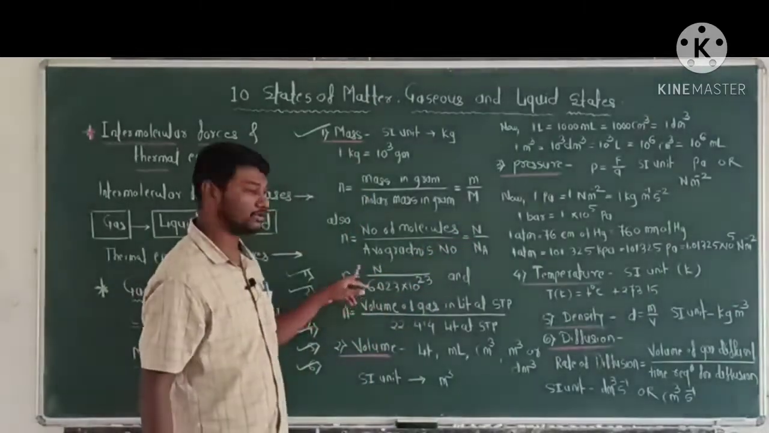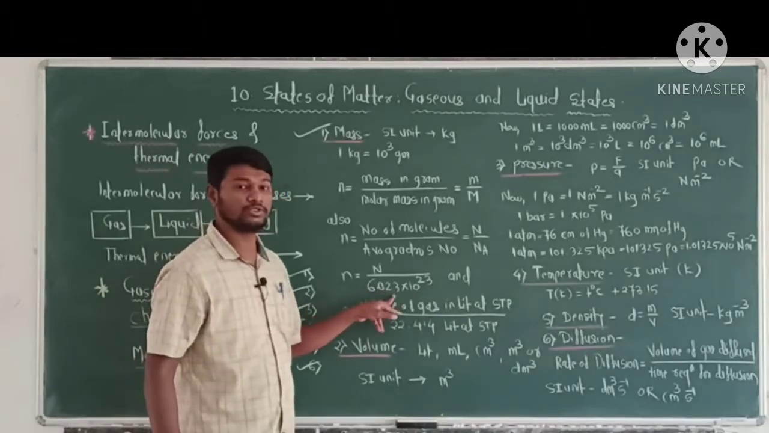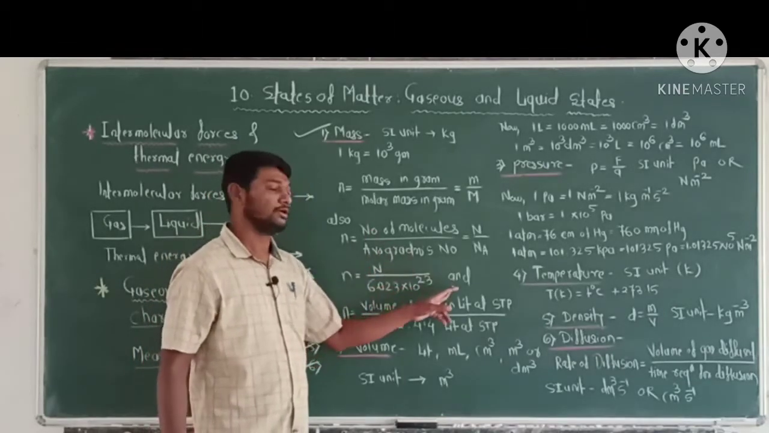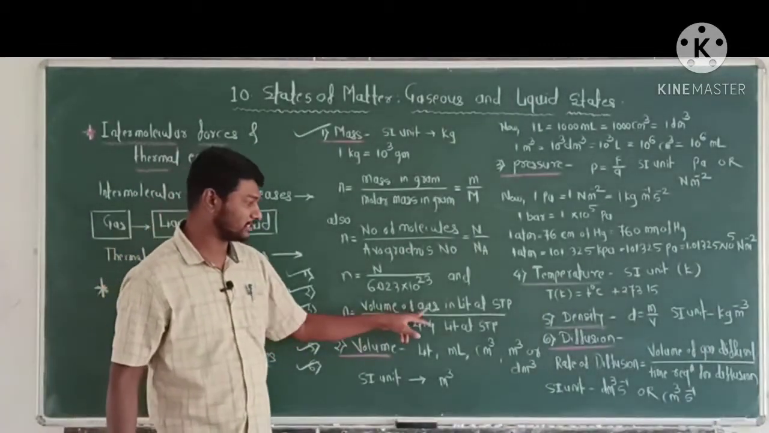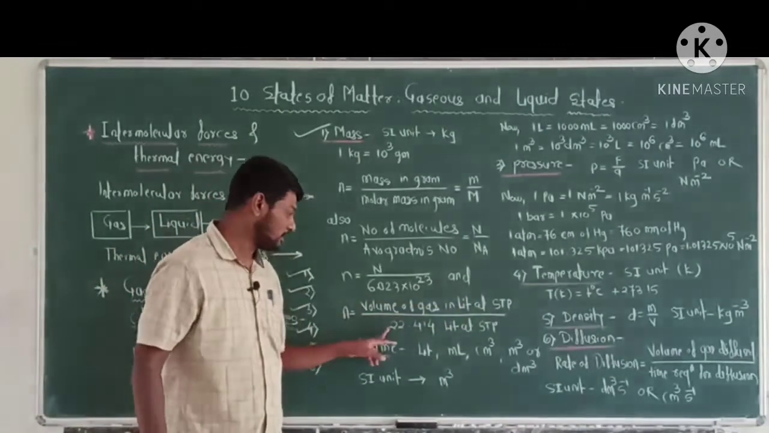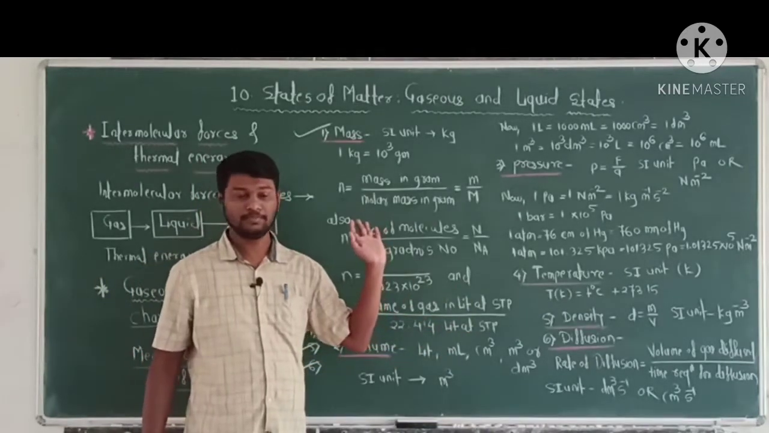N is equal to capital N divided by Avogadro's number, that is 6.023 into 10 raised to 23. And n is equal to volume of gas in liter at STP divided by 22.414 liter at STP.